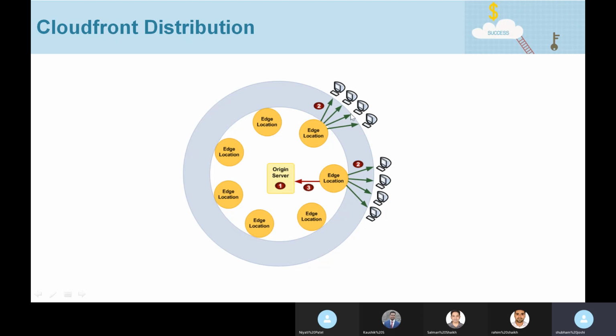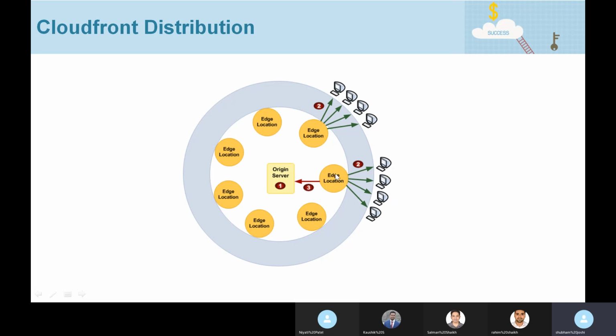Okay, and here we see that a lot of client computers are making a request for an object. Since all these client computers are placed in the same location, initially one user would have made a request for a certain object. Assume this is the computer making the request. Since it is coming from this location and the edge location nearest to this location is this one, it will be sent to this edge location.